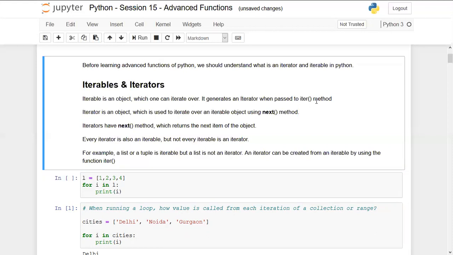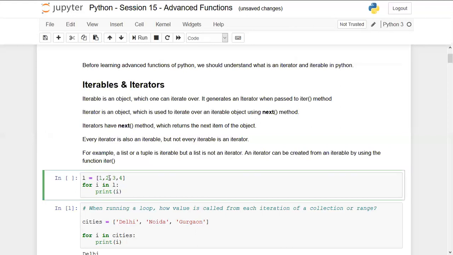Now, the iterator object is created. We now have to extract each element from this list. So on the first iteration, 1 should be extracted. In the second iteration of this loop, 2 should be extracted, and similarly the third element and fourth element should be extracted respectively. Now, when we already have an iterator object in the backend using the iter method, it will run the next function on the iterator object. So every time, using the next function, it will pick up the values.